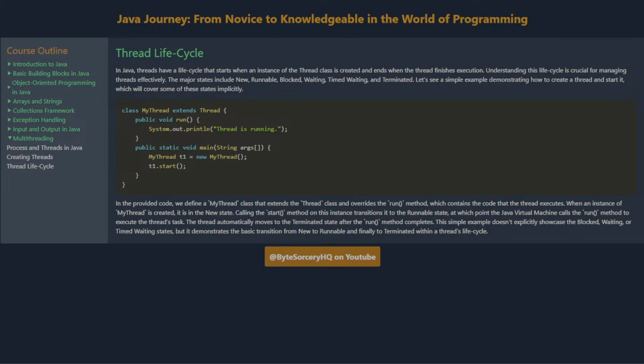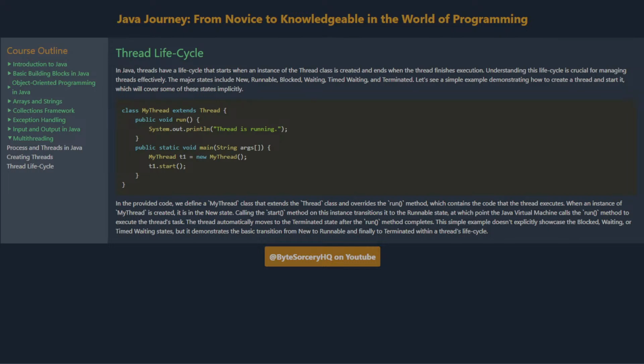Let's see a simple example demonstrating how to create a thread and start it, which will cover some of these states implicitly. In the provided code, we define a MyThread class that extends the Thread class and overrides the run method, which contains the code that the thread executes. When an instance of MyThread is created, it is in the new state. Calling the start method on this instance transitions it to the runnable state, at which point the Java Virtual Machine calls the run method to execute the thread's task.